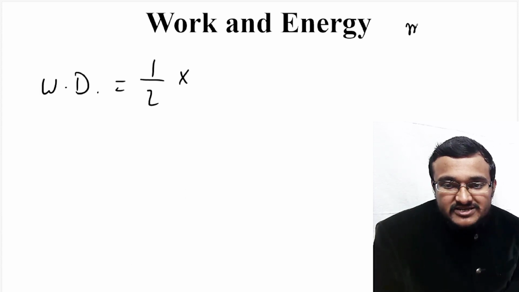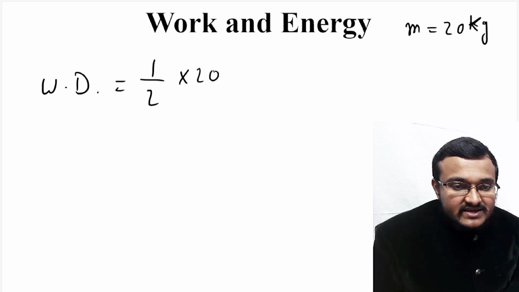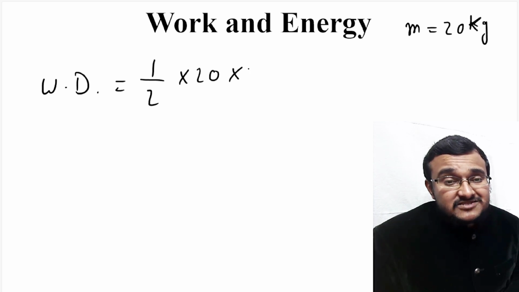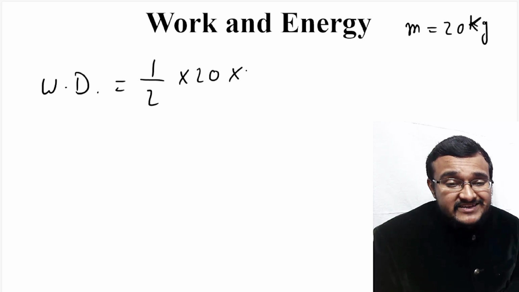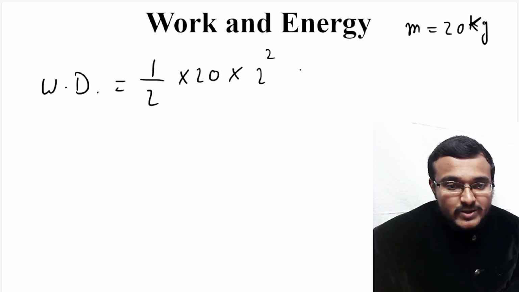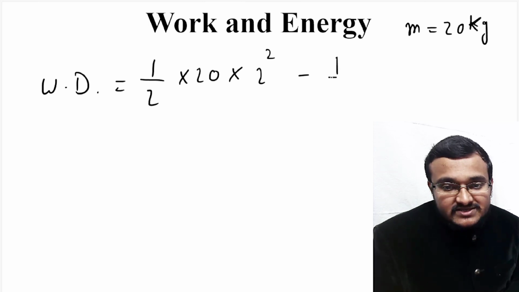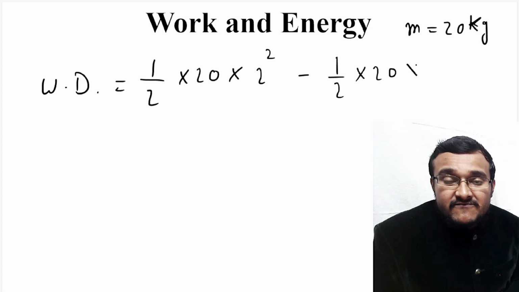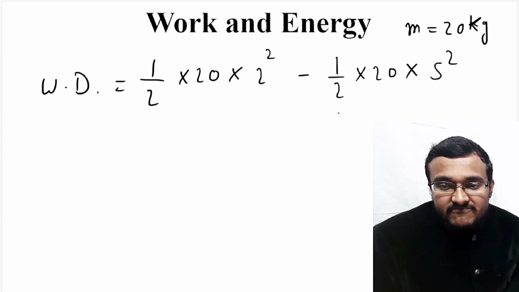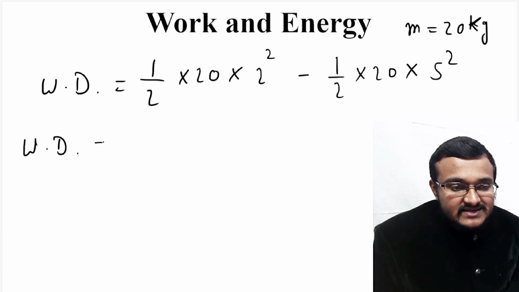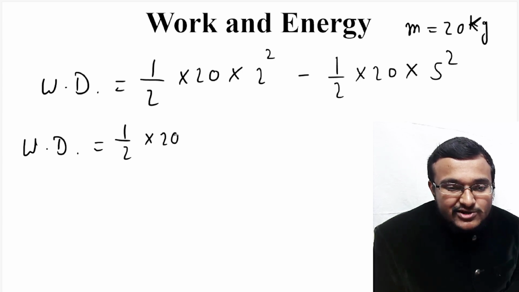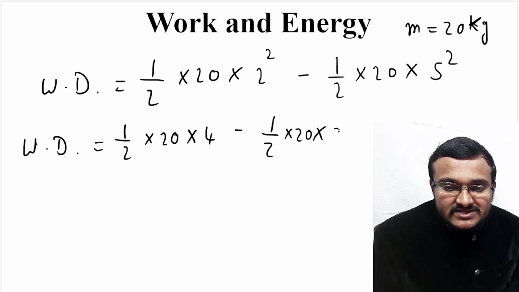Here the mass of this object is given as 20 kg. So in place of m I can write 20 kg. So half into 20 into the final speed, because it is half mv square. The final speed is 2 meter per second, squared. Everything is in SI units, so I am directly substituting the values. So v square is 2 square, minus half mu square: half m is 20, u is 5 meter per second, so that is 5 square. So work done is equal to half into 20 into 2 square, which is 4, minus half into 20 into 5 square, which is 25.